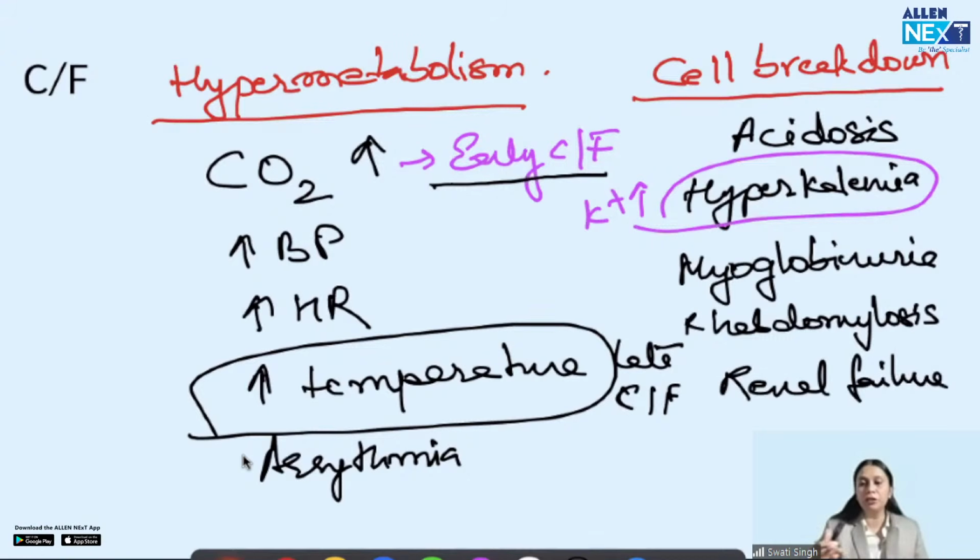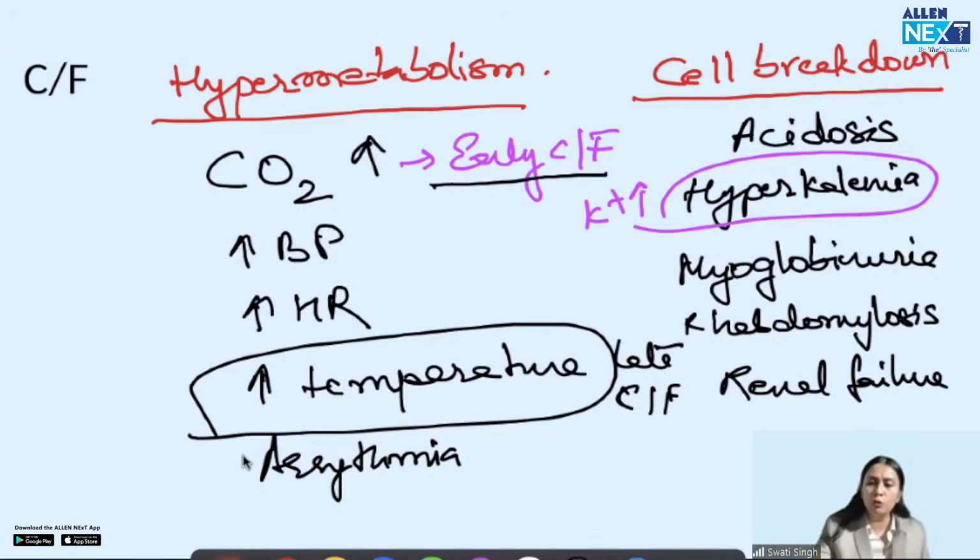So these are the clinical features. Questions can be like this: a 5-year-old child being operated in the OT under halogenated anesthesia, and suddenly his CO2 started increasing, blood pressure increased, heart rate increased, core temperature started increasing. What is the most probable diagnosis? Answer could be malignant hyperthermia. Got my point? These are the clinical features you have to remember.